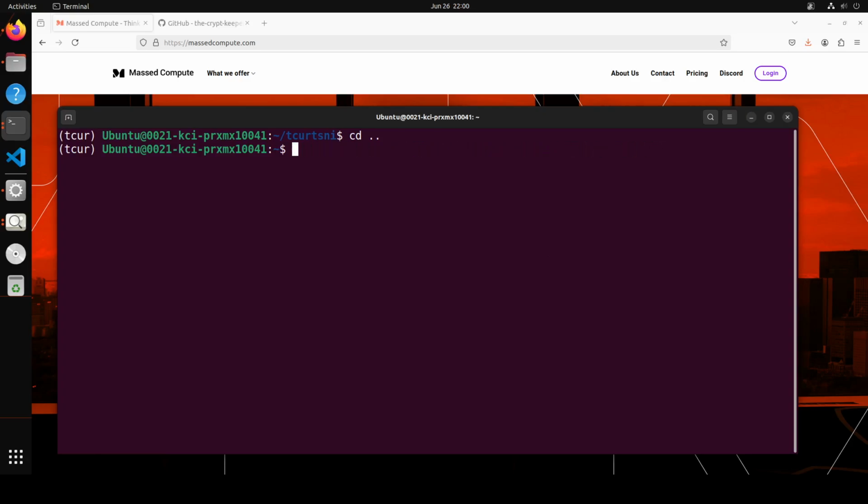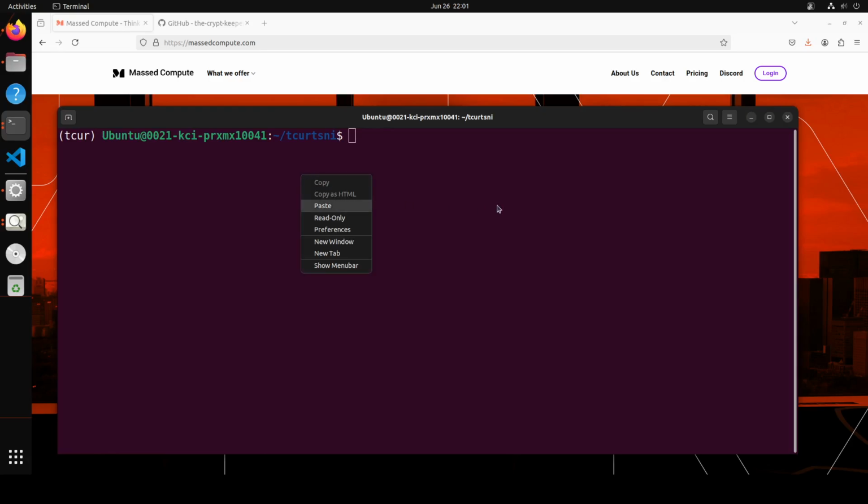I already have it, so I'm just going to go there like this. Let's clear the screen, and once that's done, all you need to do is to run this command pip install -r requirements.txt, and it is going to install all the requirements on your local system. So I already have done it, so I'm not going to do it again because I just showed you. And that is all the installation which you need to do.